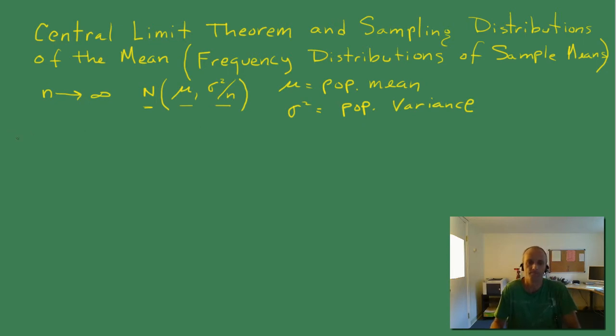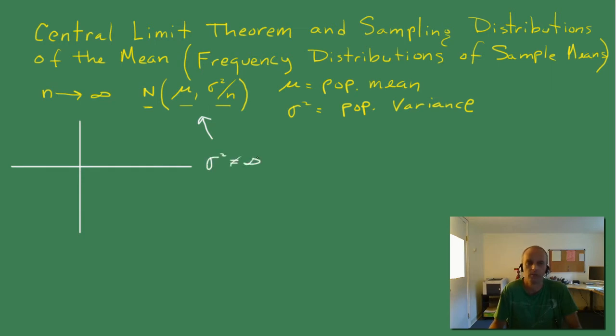So the beauty of the central limit theorem is that no matter what the distribution of your original x's, no matter what the distribution of your population, the distribution of the sample means always approaches this. It approaches normality. It approaches a normal curve with those parameters. Now, one stipulation: we can't have an infinite variance.